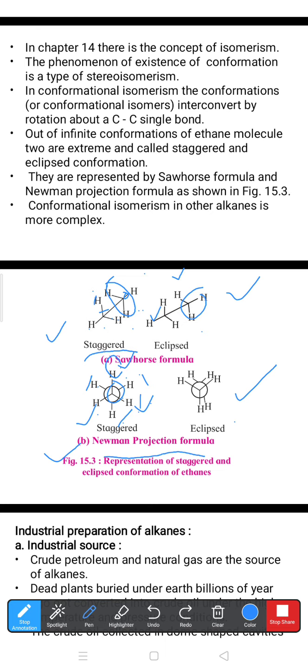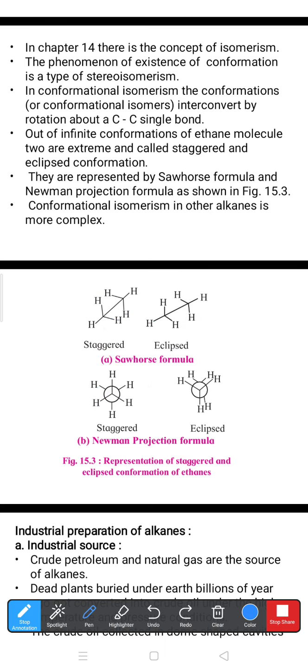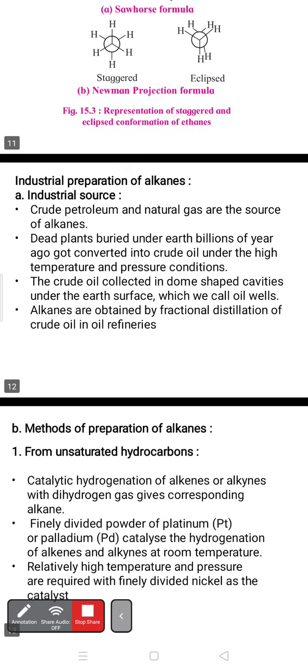That's why these formulas are called Newman projection formulas, a representation of the staggered and eclipsed conformations of alkanes. Now we'll discuss the industrial source. In the industrial source, the raw material is petroleum.